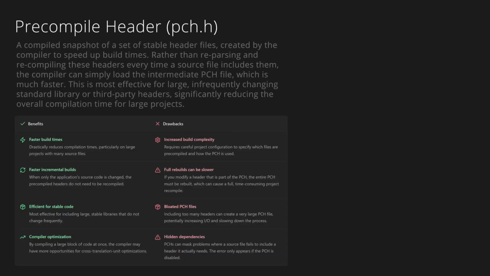There is a hack to fix this. It's called a precompiled header. This is a special header file which you can put all your most used includes to have them compiled only once. So now all you have to do is include the precompiled header, and you're good to go. But honestly, precompiled headers feel like a hack.